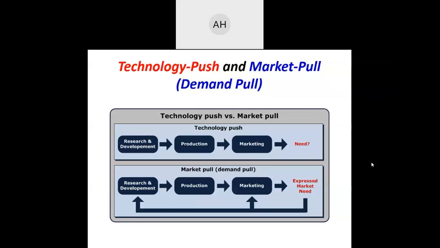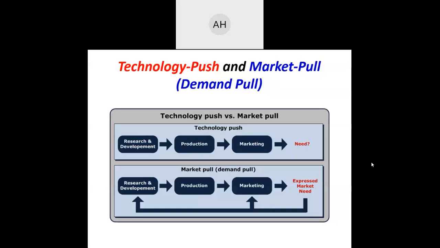Technology push, if we develop something new, a new technology, people will use that technology to produce something. Yes, we want to market that technology.